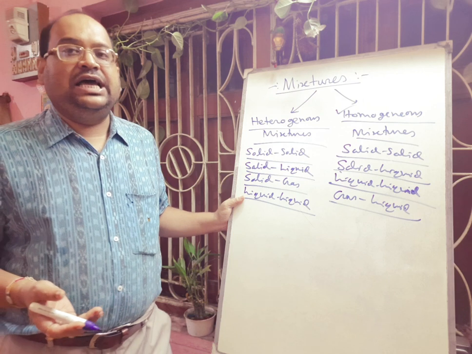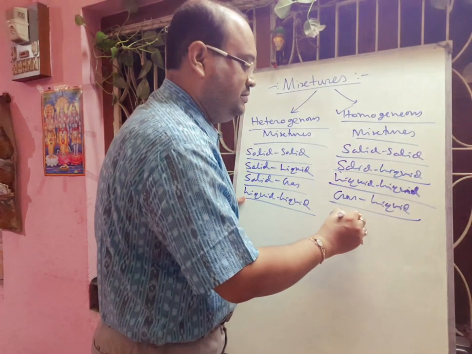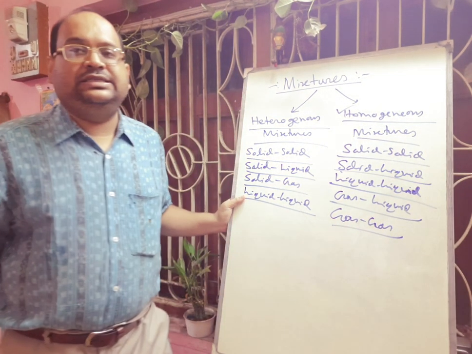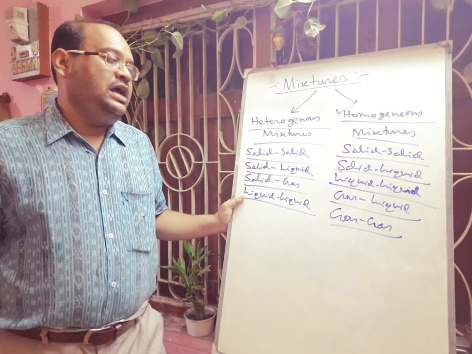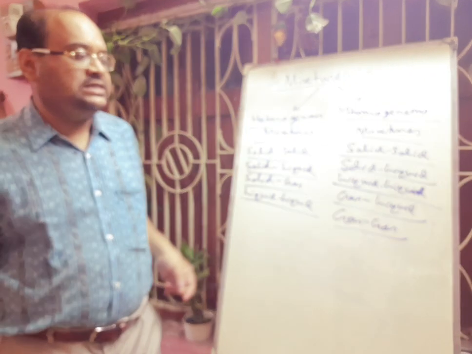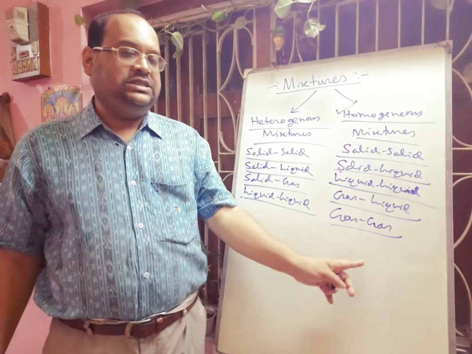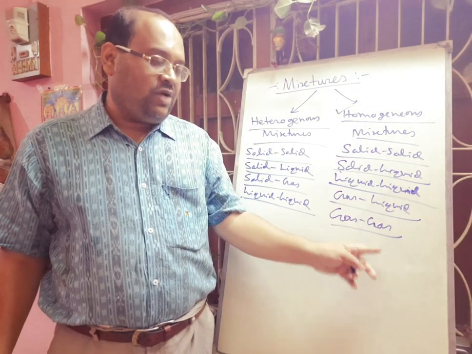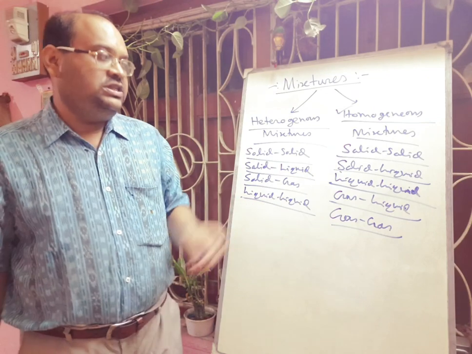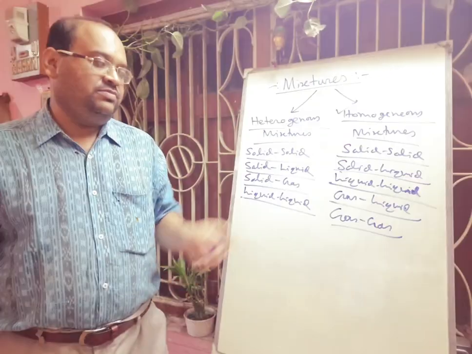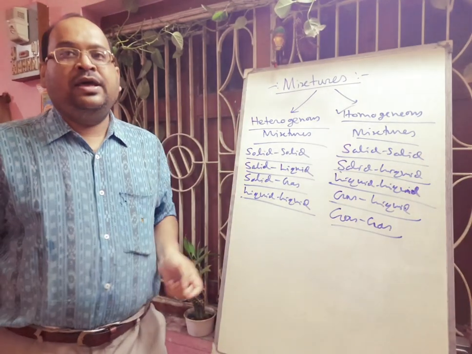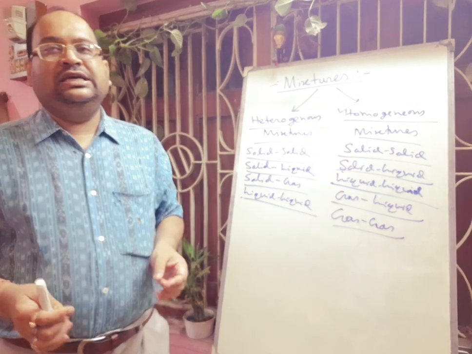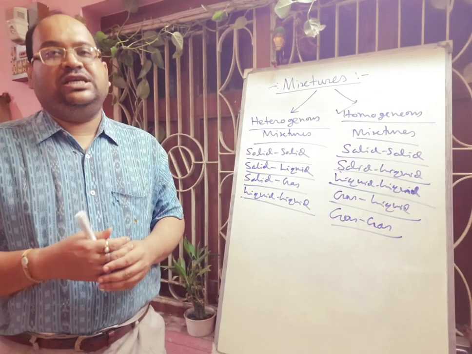Next one is the gas homogeneous mixture. All of you know that air is a homogeneous mixture, and in air different types of gases are present, like nitrogen, oxygen, carbon dioxide, and water vapor is also present. So if you give the example of air, then it is a homogeneous mixture. Others we can tell are milk, tap water, honey, ice cream, all homogeneous mixtures.